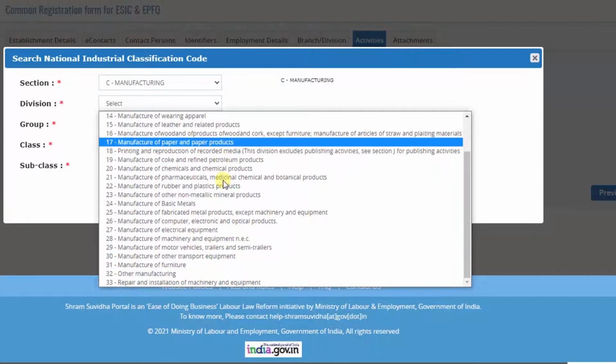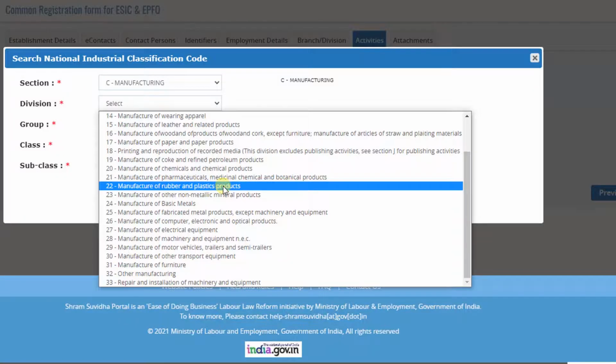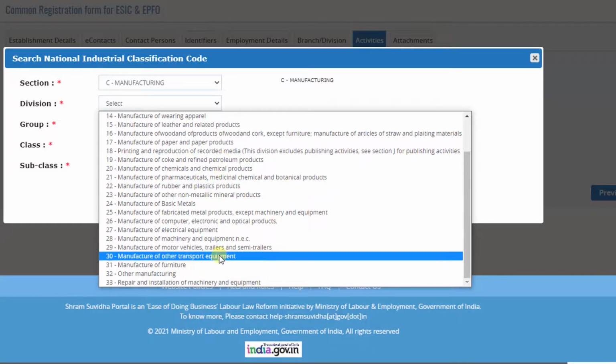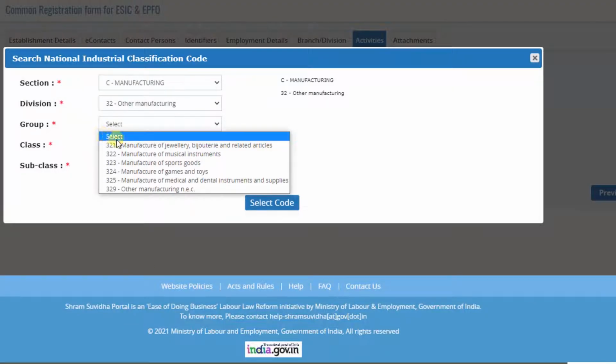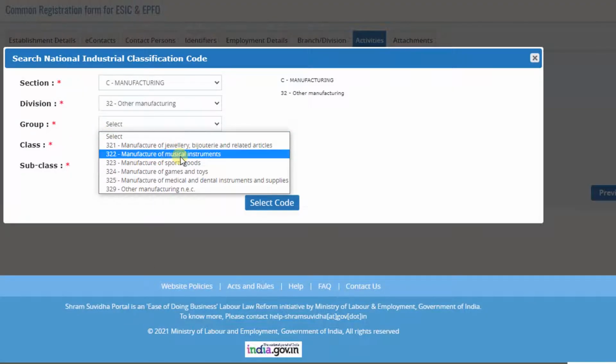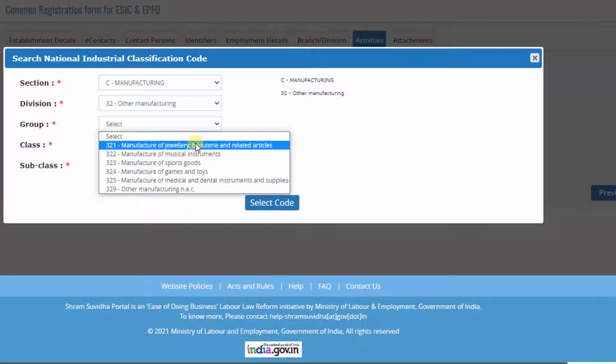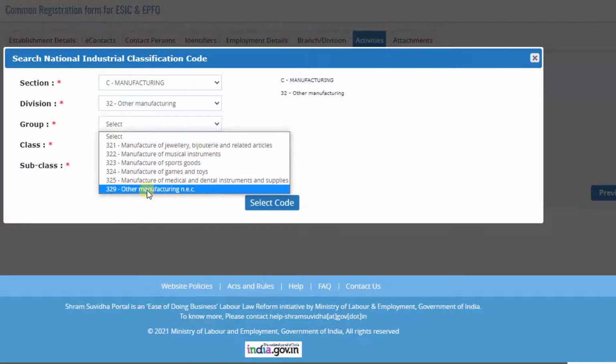So many divisions are given. Select the appropriate manufacturing name here. If it is not available, we can select other manufacturing. Then the group. On the group, so many manufacturing group names are given. Select the appropriate group name. If it is not applicable to us, you can select other manufacturing.